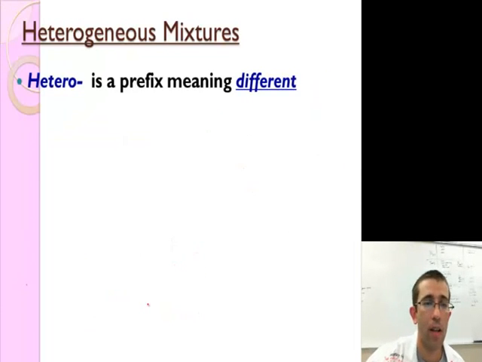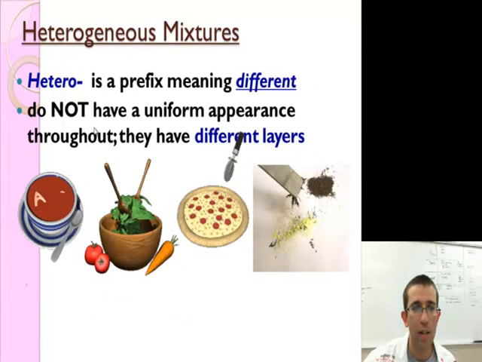We're going to look at both. Alright, heterogeneous. That prefix, hetero, means different. This means they are not uniform throughout.